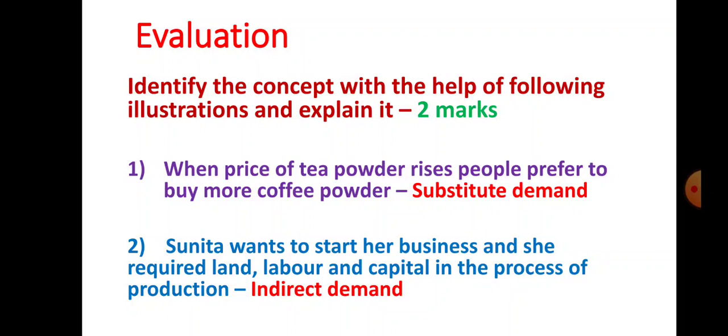Let us see the second illustration. Sunita wants to start her business and she requires land, labor and capital in the process of production. Sunita is an organizer. She wants to start her business with the help of land, labor and capital. So the demand for all these factors of production is an indirect demand. So what is the concept here? Indirect demand. Immediately you will get 1 mark here and 1 mark for explanation of the concept.